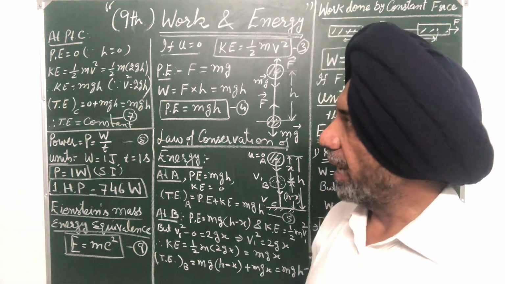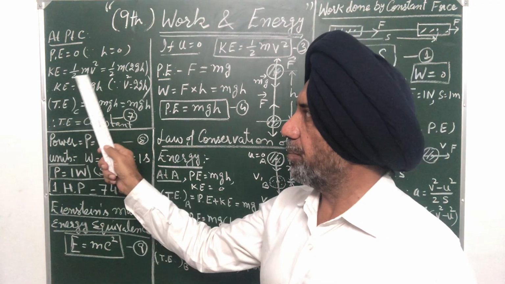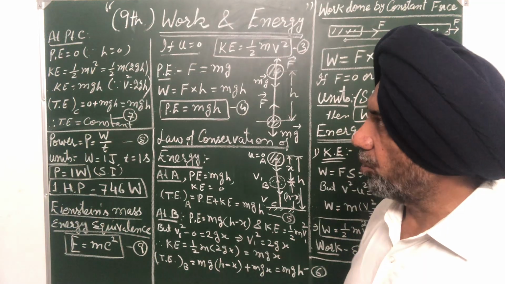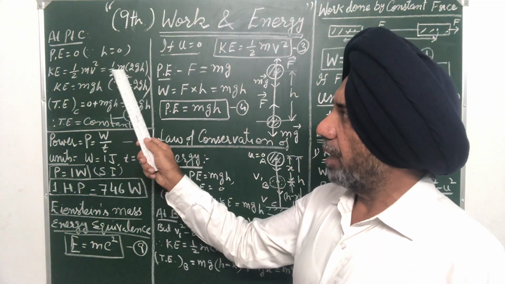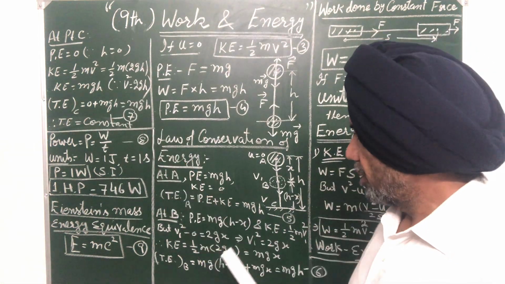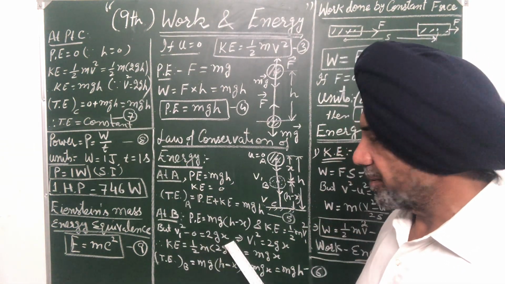Now at point C, just above the ground, h is 0, so potential energy is 0. Kinetic energy is half m v square, because v is the velocity with which it strikes the ground. So again, half m v square can be calculated by using the same expression, v square minus u square is equal to 2as.